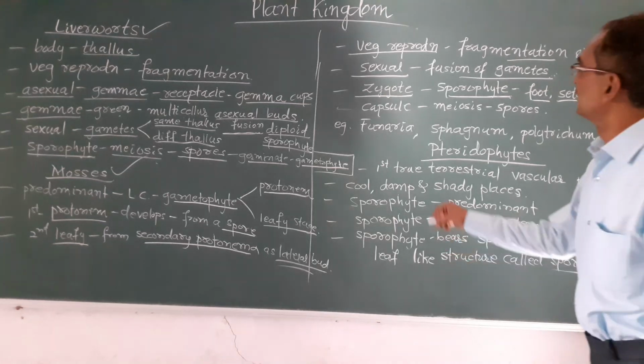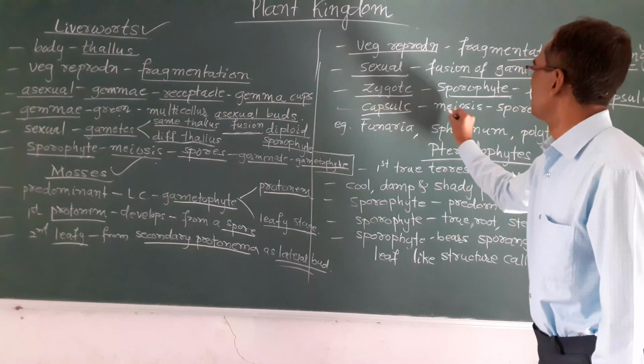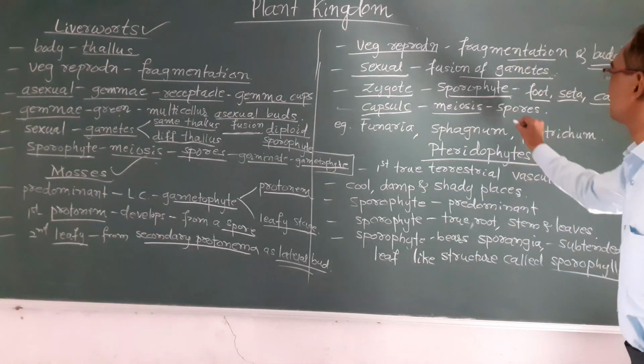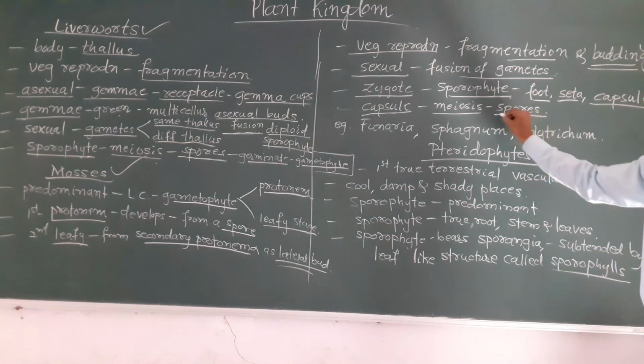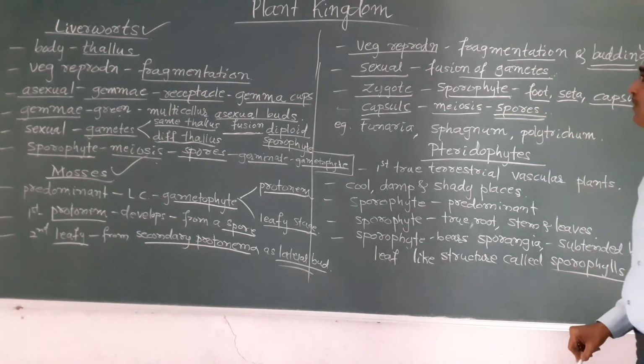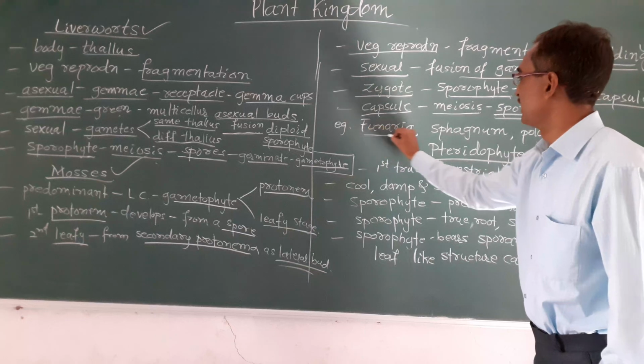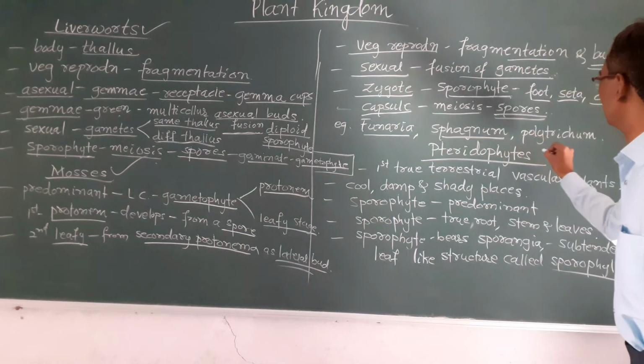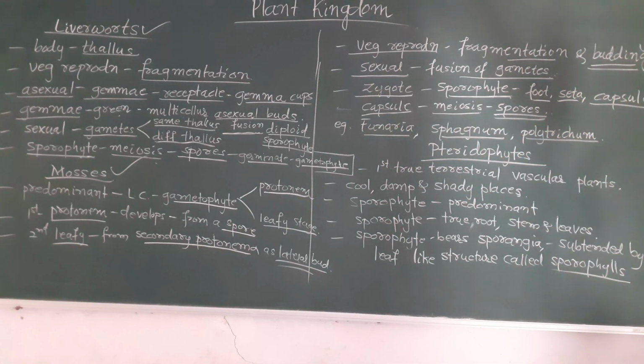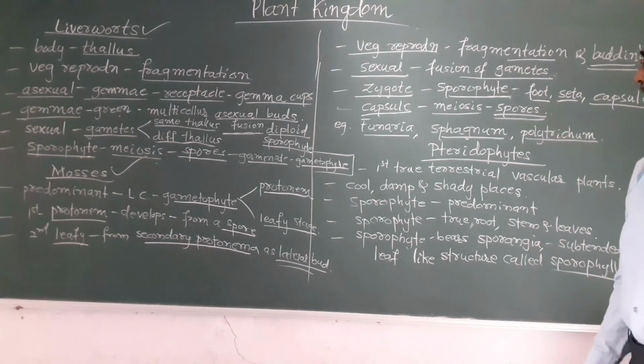Okay, and the capsule undergoes meiosis, and that results in the formation of spores. Examples of mosses are Funaria, Sphagnum, and Polytrichum. Okay, so this is about the mosses.